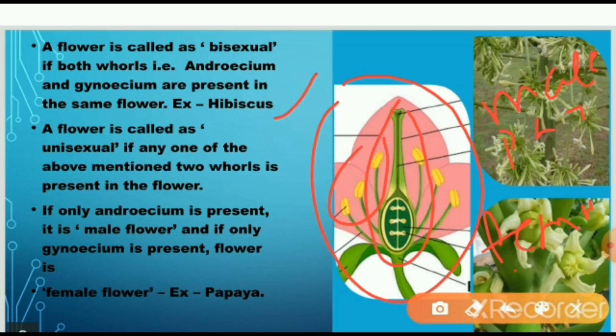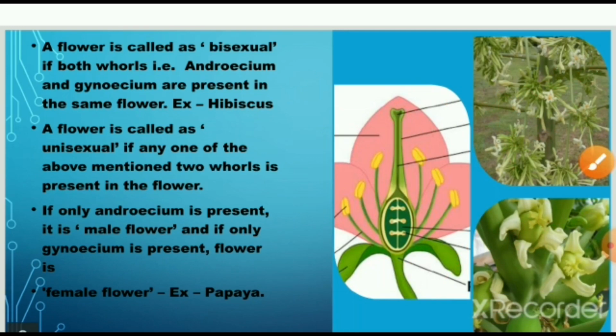So there are two plants, you can say male and female, each having only one whorl, that is papaya. Now a flower is called bisexual if both the whorls, androecium and gynoecium, are present in the same flower, example hibiscus. A flower is called unisexual if only one of the above mentioned two whorls is present in the flower. If only androecium is present, it is a male flower, and if only gynoecium is present, it is a female flower, example papaya.